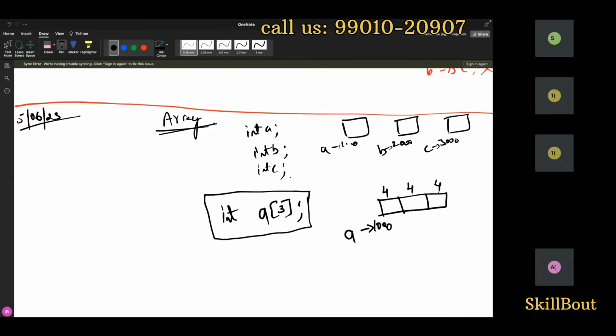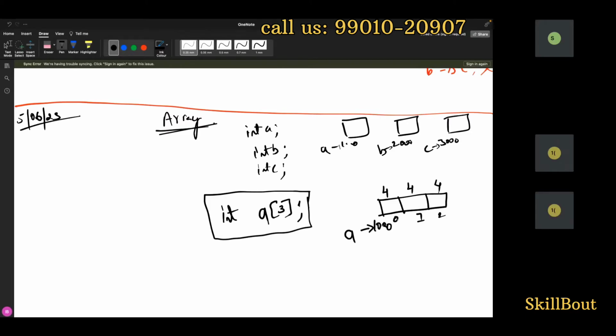When you do a local array declaration, garbage values will be there. When you do a global declaration, it will be 0 over here. Got it? And the beauty of the array is it has indexing. It starts from 0, 1, 2. And my favorite question is why array indexing starts from 0, right?